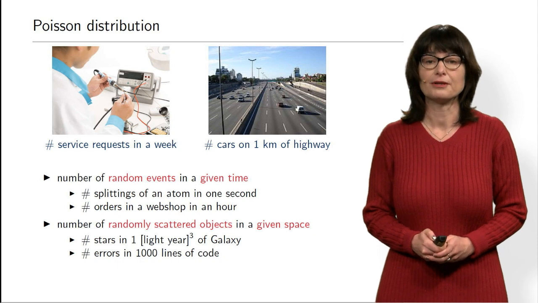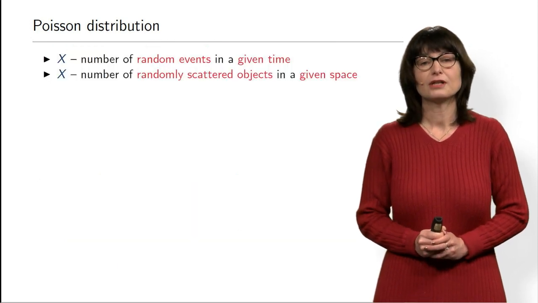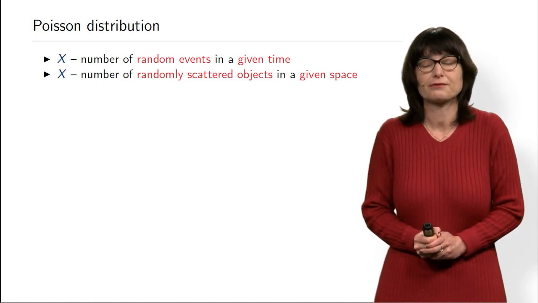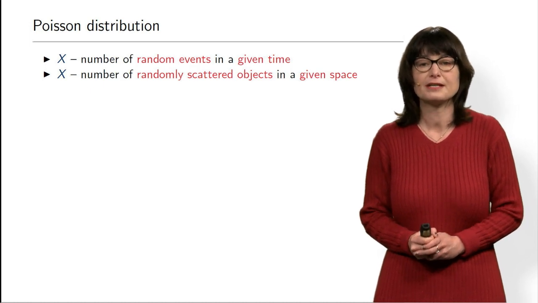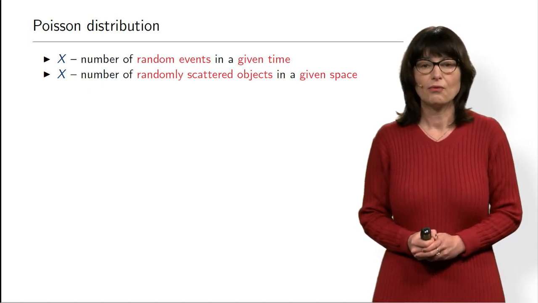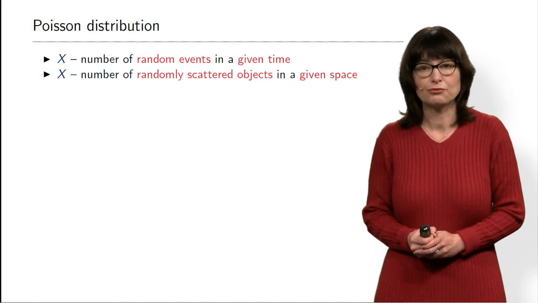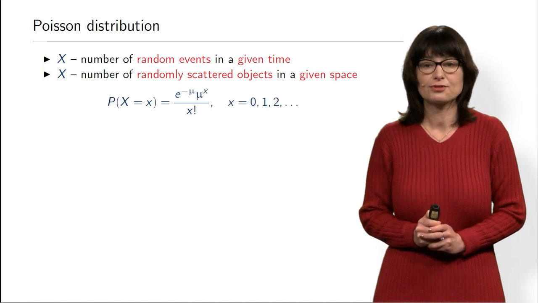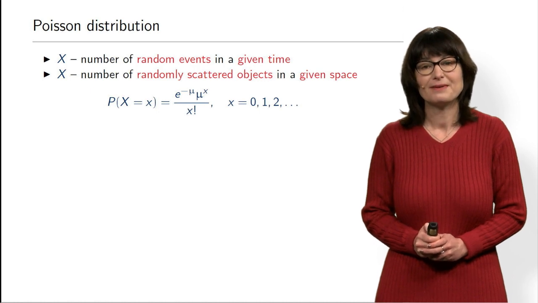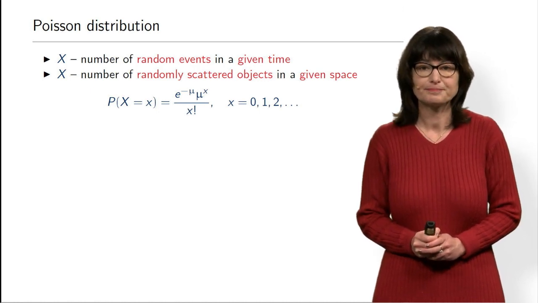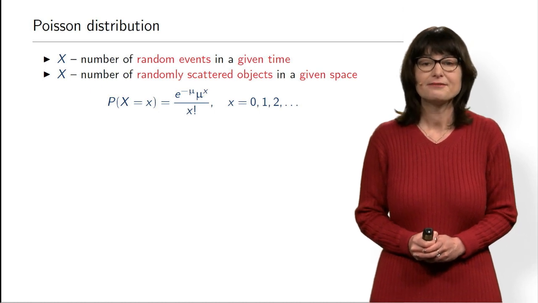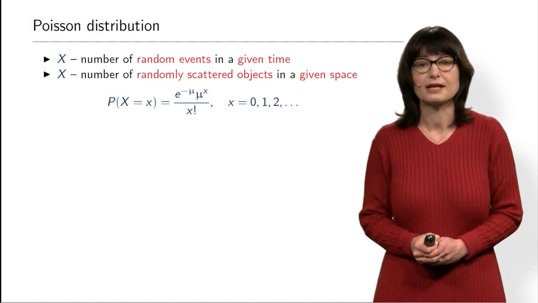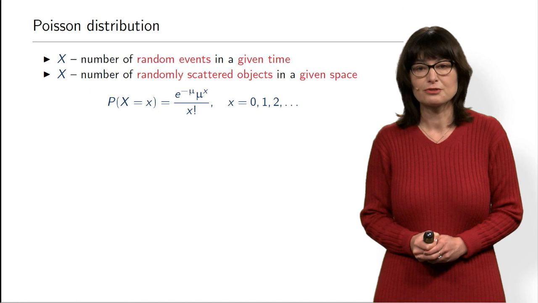But what is the mathematical model? Let's look at that. First of all, we always have to introduce random variables. The Poisson random variable, if we denote it by capital X, will usually represent a number of random events in time or a random number of randomly scattered objects in space. And the probability distribution will look like this. This is a little bit of a scary formula, but we will see later on where it comes from. The probability that this random variable takes a particular value, small x, is defined by this formula on the right. There is an exponent involved, and mu to the power x, and x factorial.